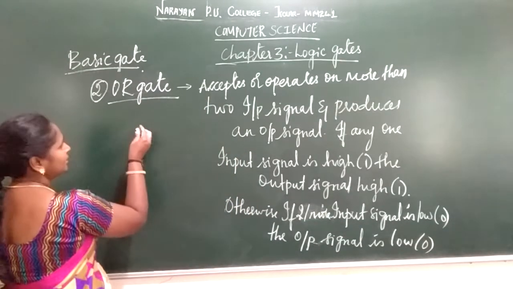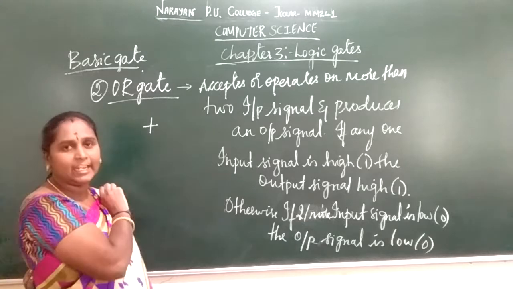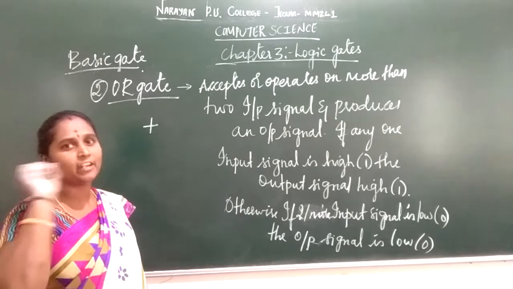In the OR gate, the symbol used to represent it is plus, the logical addition, that is the OR operation or addition.